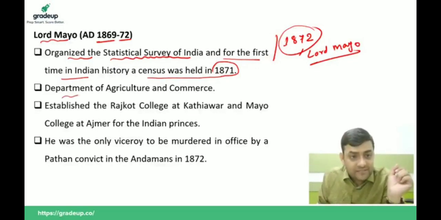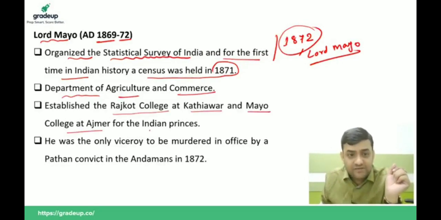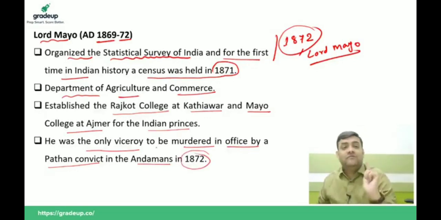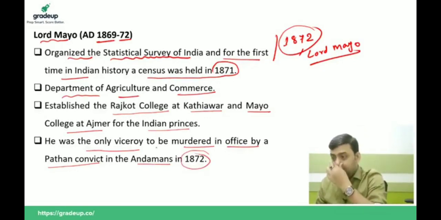He established the Department of Agriculture and Commerce. He established the Rajkot College at Kathiawar and Mayo College at Ajmer for the Indian princes, and he was the only viceroy to be murdered in office by a Pathan convict in the Andamans in 1872. We have very important things coming up.